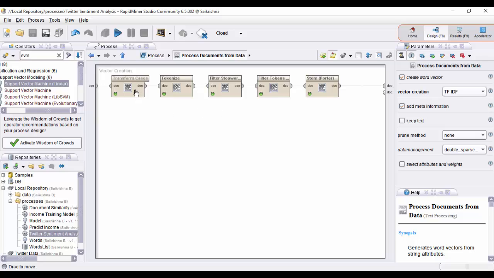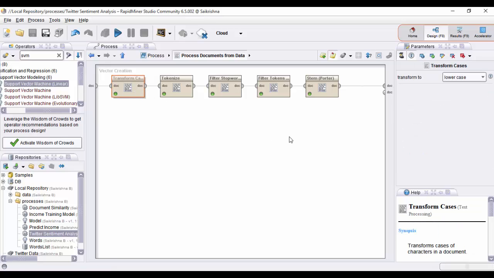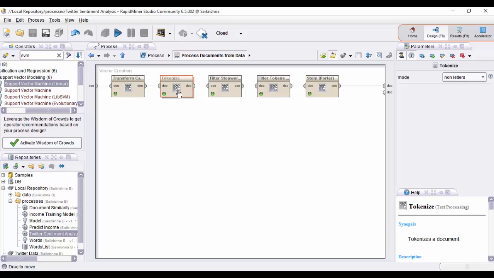The first operator we'll be using is the transform cases operator. Here the entire document is transformed into lowercase letters. Next, we'll be using the tokenize operator. This operator is used to split the text into a sequence of tokens. The mode which we'll be using over here is non-letters, like if we have a space or a full stop, the word will be split over there. I mean, the string will be split into words over there.